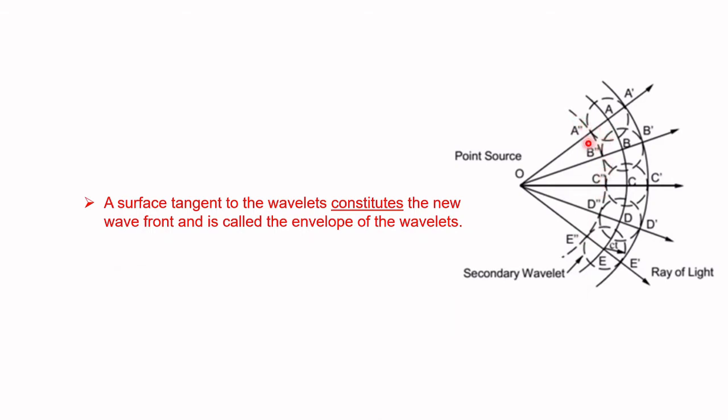So if we consider each point of a wavefront as a source, it can produce a forward wavefront as well as a backward wavefront. A surface tangent to the wavelets constitutes the new wavefront and is called the envelope of the wavelets.